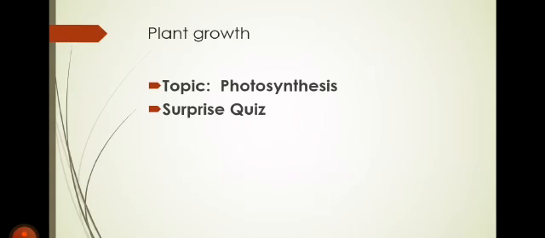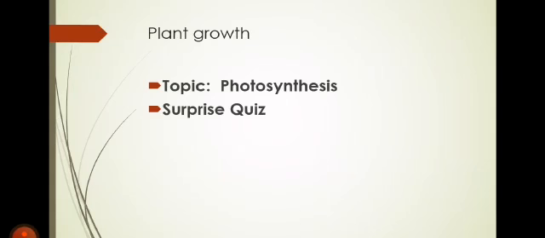Now, come to the third question. What is meant by photo? Photo means dash. I am going to repeat my question. Photo means dash. Shabash. Good. Now, my fourth question is, what is the product of photosynthesis? What is the product of photosynthesis?